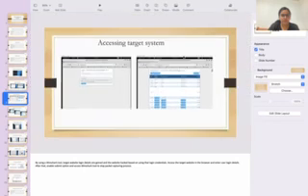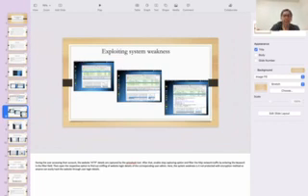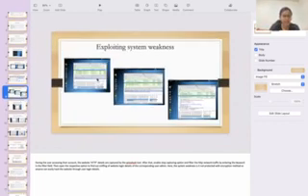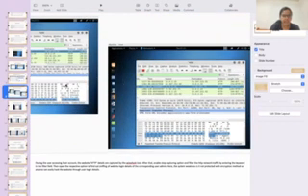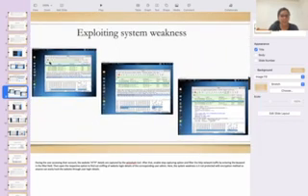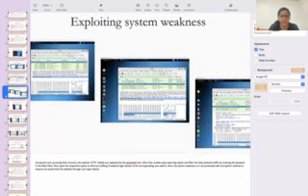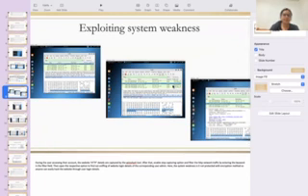Then we use the Wireshark tool to stop the packet capture. After that, we are exploiting the system weakness while the user accesses their account. Here you can see the HTTP details are captured by the Wireshark tool. After stopping the capture, filter for HTTP by entering the keyword in the filter field. Then open the respective option and find the sniffing details.